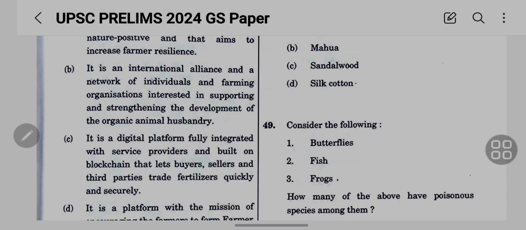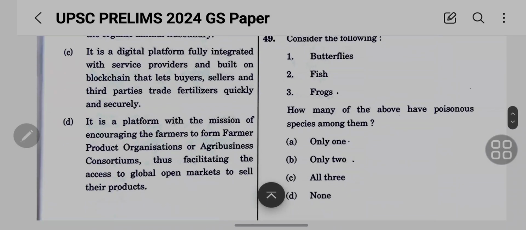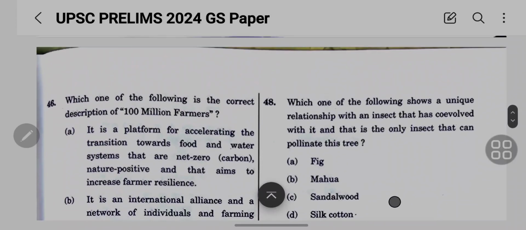See, it is a digital platform fully integrated with service providers and built on blockchain that lets buyers, sellers, and third parties trade fertilizers quickly and securely. It is a platform with the mission of encouraging the farmers to form farmer producer organizations or agri-business consortia, thus facilitating the access to global open markets to sell their products, etc.